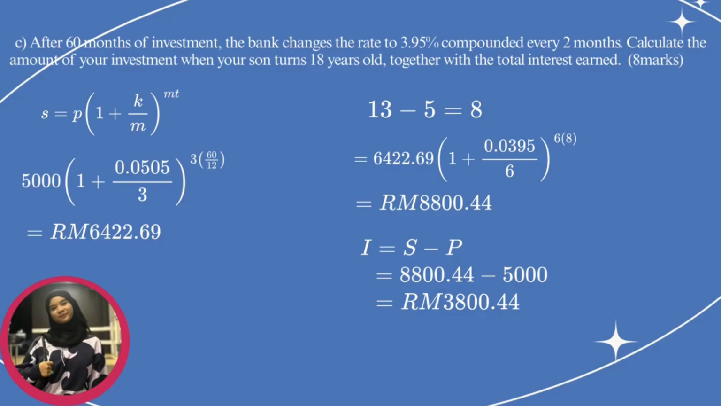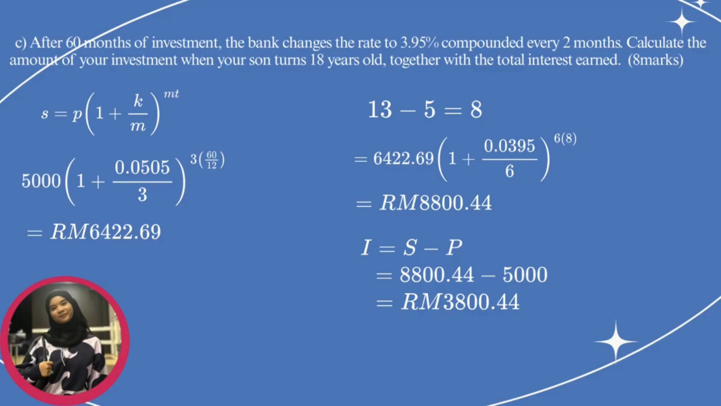The answer and calculation is not finished yet because the question gives new information. To explain the new calculation, we need to find the remaining time after 60 months of investment, when the bank changes the rate to 3.95% compounded every 2 months. It is 13 minus 5, and the answer is 8 years. We get 13 from 18 minus 5 because the son started the investment at 5 years old until 18 years old. We still use the formula from before, but change the new information.